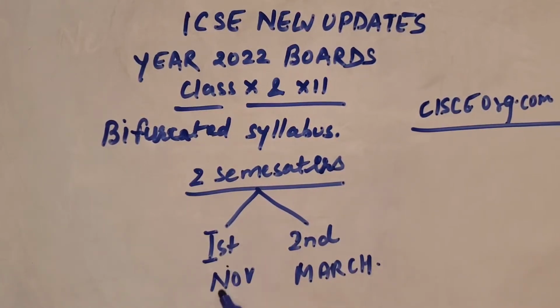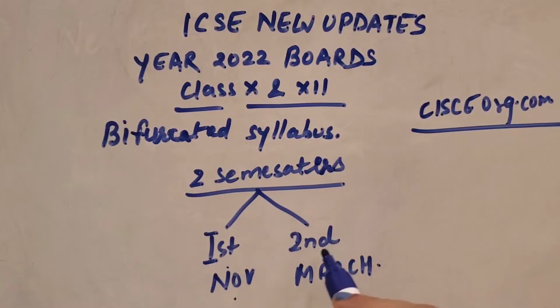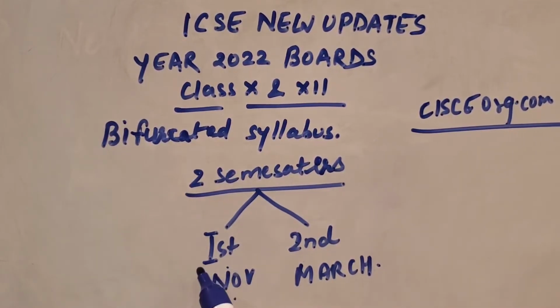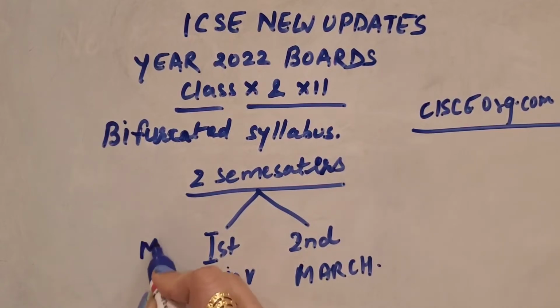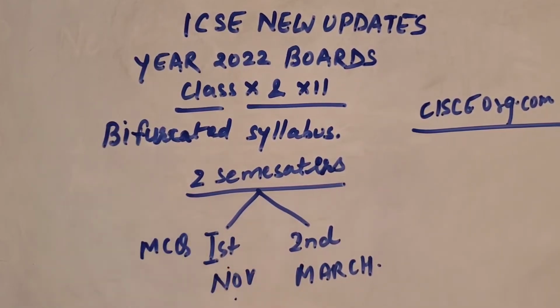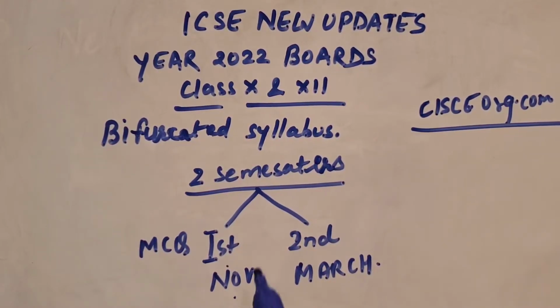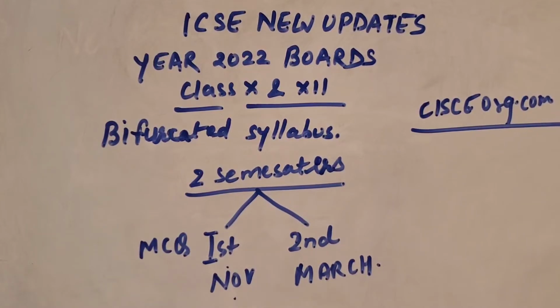The first is going to be held in the month of November, and the second exam is going to be held in the month of March or maybe April. They will let you know the date before that. Now what's the biggest change? The first exam is in the form of MCQ. So it's a multiple choice question pattern, like in a Google form or any other way they'll take. And in this, they have divided the portion also. 50% of the portion will be covered in this exam, which is in the month of November of this year, 2021.